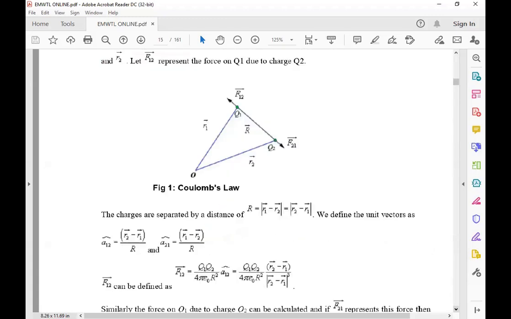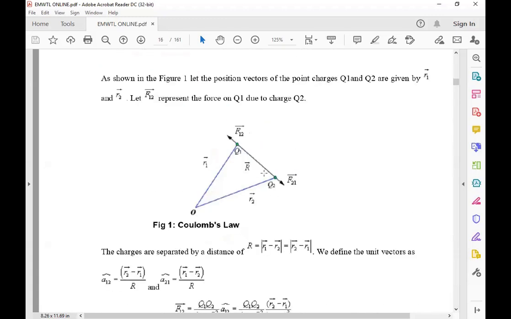Now if I take the two charges Q1 and Q2, the forces act in opposite directions, F12 and F21. Due to the charge Q1, a force is exerted on Q2, and due to the charge Q2, a force is exerted on Q1. It is vice versa. Both are positive charges, so due to Q1 there is a force exerted on Q2, and due to Q2 a force exerted on Q1.